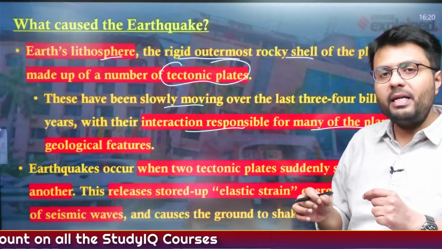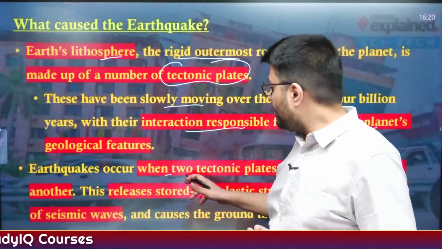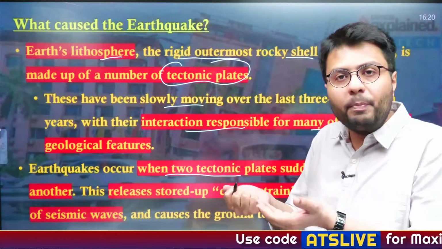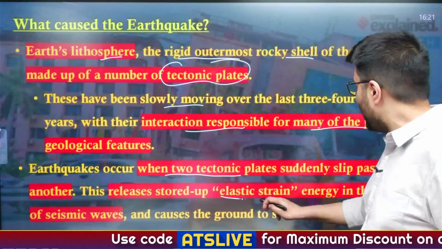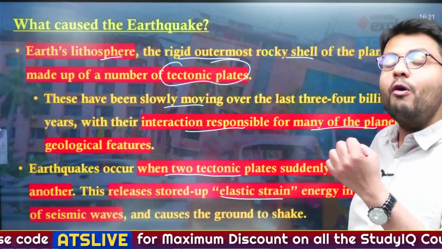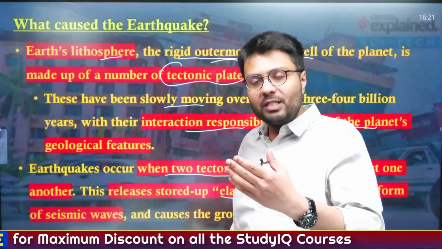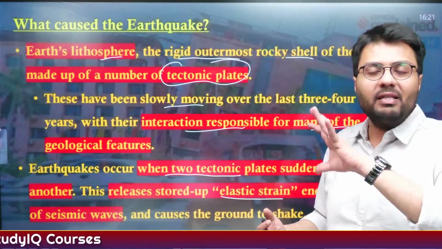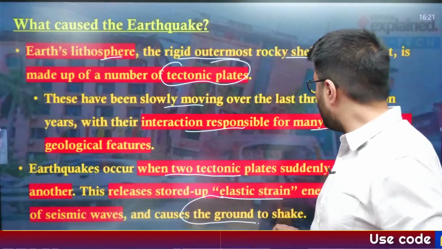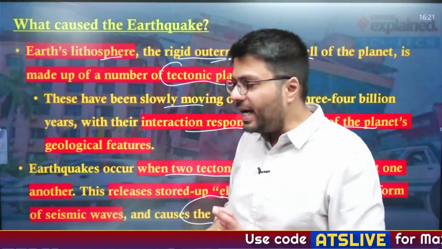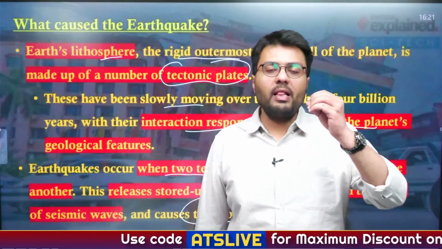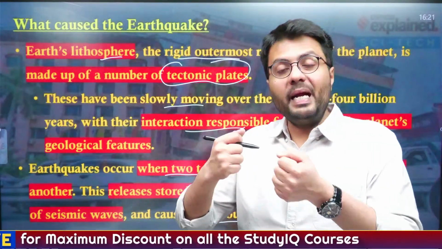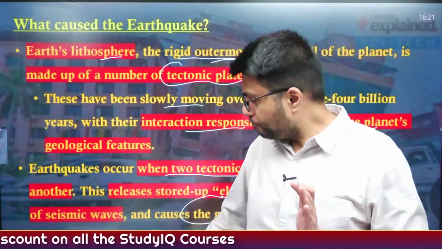Whenever two tectonic plates suddenly slip past each other, this releases the pent up energy stored in the tectonic plates, known as elastic strain, and this energy is released in the form of seismic waves. When the seismic waves interact with everything present on the earth, be it the rocks etc., this causes the ground to shake, which is what is known as an earthquake. So this is the very basic of an earthquake: it happens with the sudden movement of tectonic plates whenever they interact and move across each other.